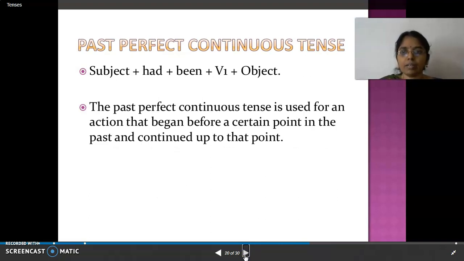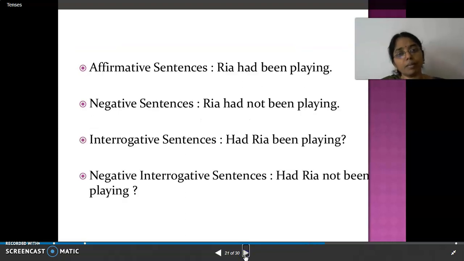Next, past perfect continuous tense: subject had been V1 ing plus object. The past perfect continuous tense is used for an action that began before a certain point in the past and continued up to that point. Started in the past, still continuing, right? So Ria had been playing, Ria had not been playing. Had Ria been playing? Had Ria not been playing? So all these are examples of past perfect continuous.